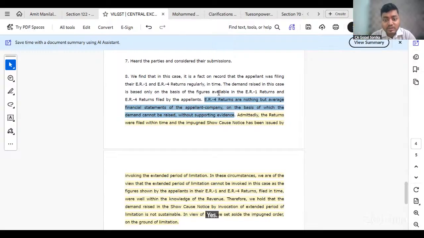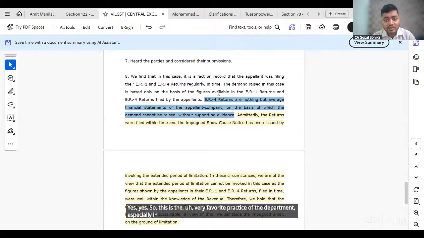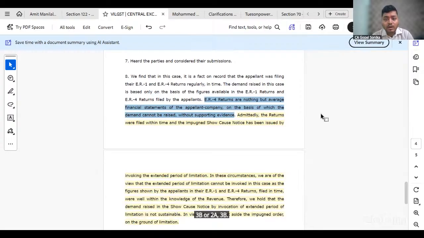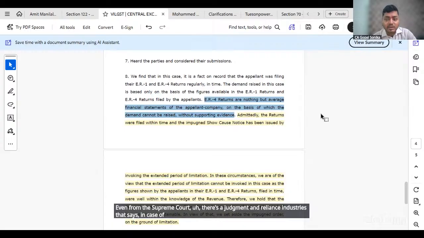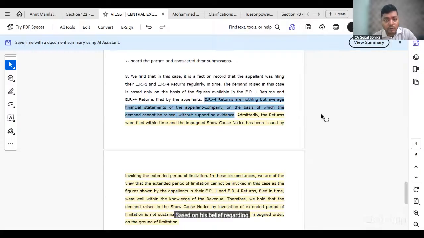Yes, so this is the very favorite practice of the department, especially in GST, in the mismatch regarding 1 3B or 2A 3B. At least in 2A 3B, I have seen in most of the cases the department issues show cause notice under 74. Now, this judgment is definitely helpful, as you have mentioned that there are n number of judgments. Even from the Supreme Court, there is a judgment in Reliance Industries that says in case of self-assessment, the assessee is required to disclose based on his belief regarding the interpretation of law and all.